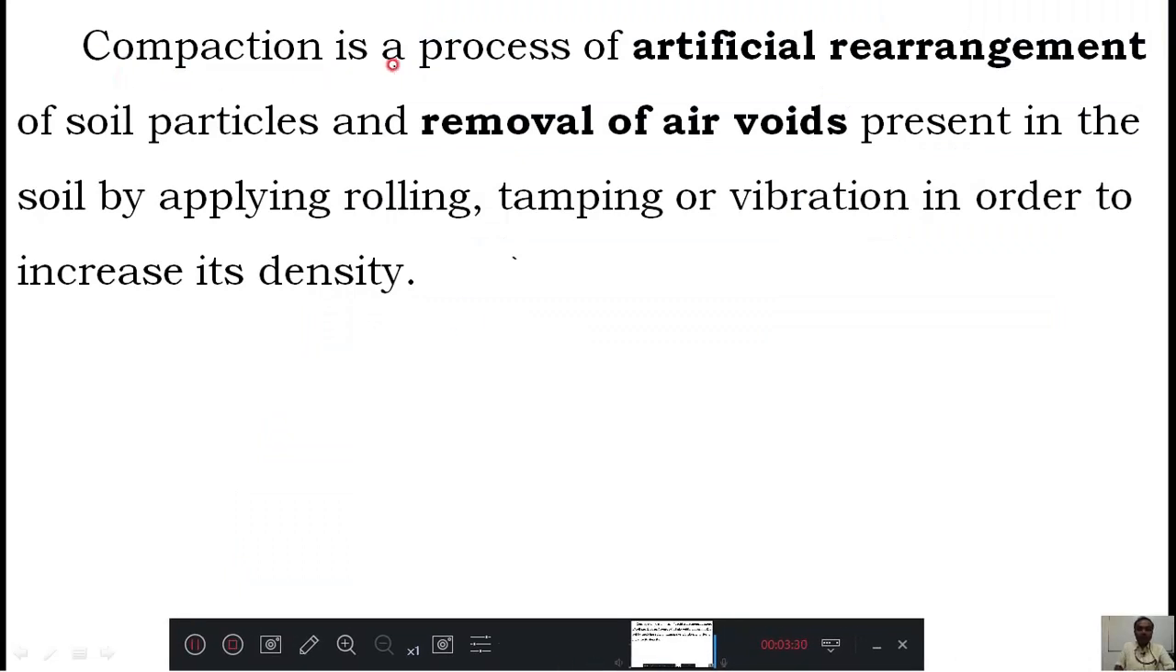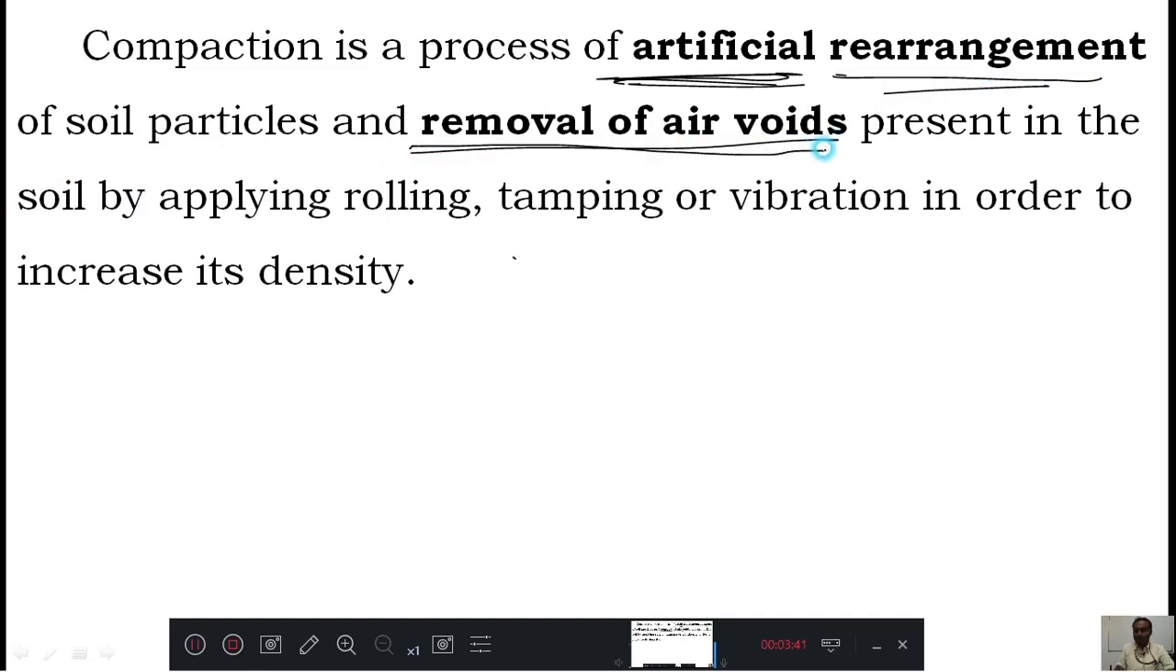Compaction is a process of artificial, very important, artificial rearrangement of soil particles and removal of air voids, very important, removal of air voids present in the soil by applying rolling load or tamping or vibration in order to increase the density. Here, many technical terms are there that we need to concentrate on.